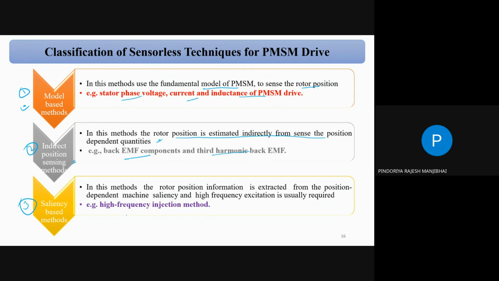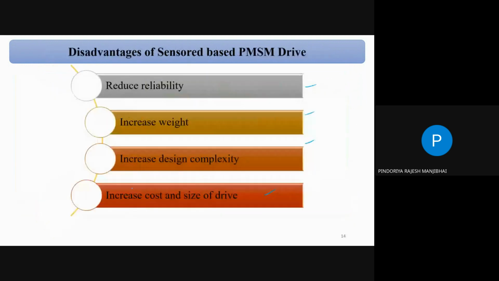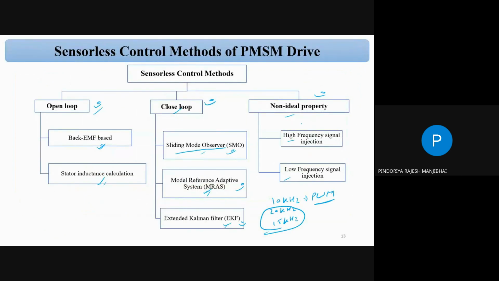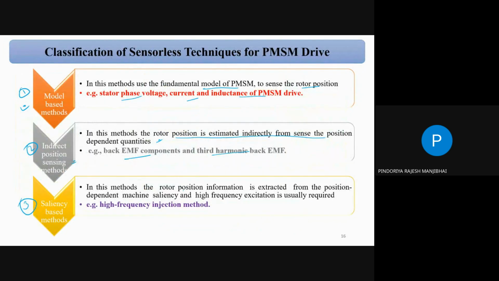Third one is the saliency base, okay? Saliency is an indirect method, that non-ideal property method. In this method, the rotor position information is extracted from the position dependent machine saliency, and high frequency excitation is usually required. An example is the high frequency injection method. So these are the three major techniques to sense the rotor position based on some parameter.